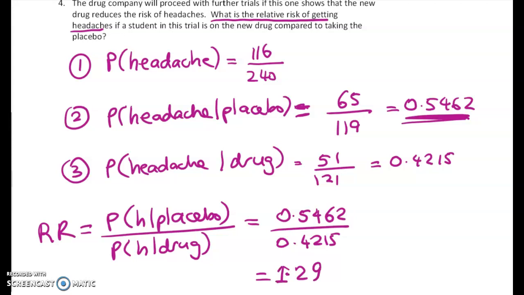So what does that mean? Well, that means that people who took, that's the wrong way around. It's completely the wrong way around. That word there should say drug. No, that was the right way around. That word should say placebo. I have not made a mistake yet. Right, so we can see that the people on the placebo had a higher risk of headaches than the people on the drug. So people taking the placebo were 1.29 times as likely to get a headache as the others.